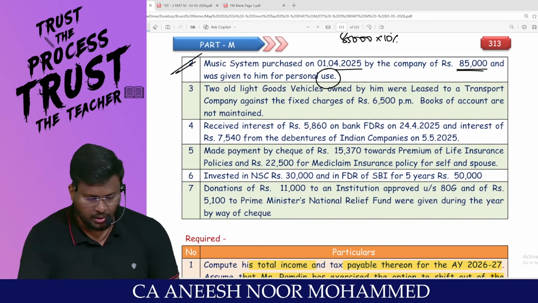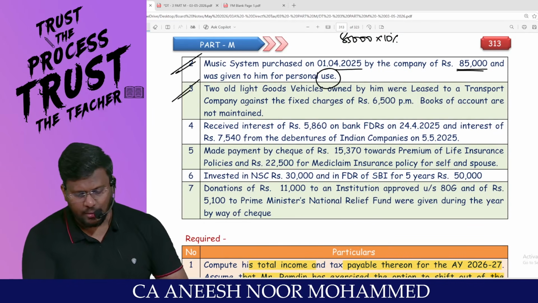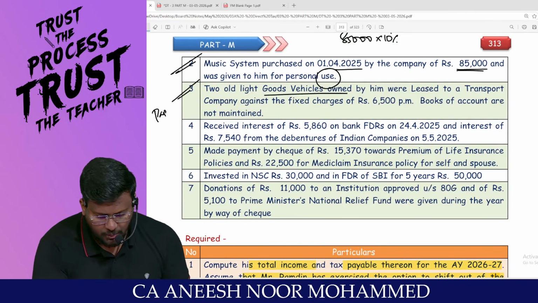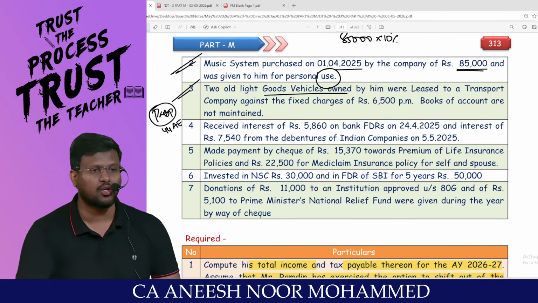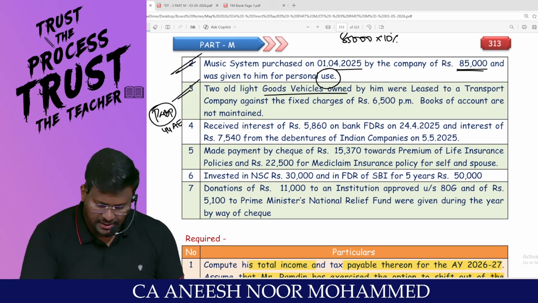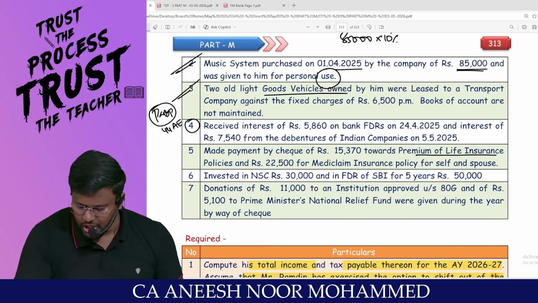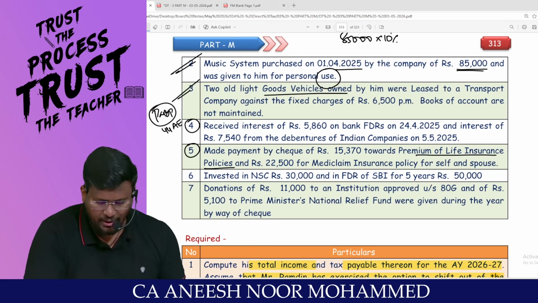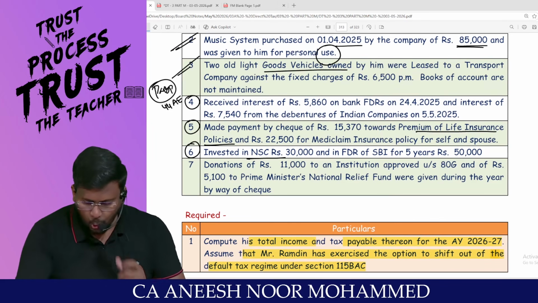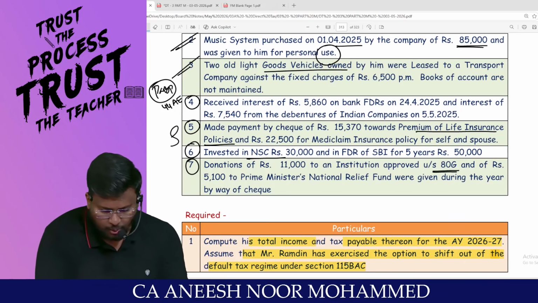Able to appreciate? Two old light goods vehicles, that means they are talking about PGBP, which is 44AE, plying, hiring and leasing of goods carriages. Received interest, they are talking about IFOS. Made payment by cheque, premium on life insurance, they are talking about 80C. Investment in NSC, they are talking about 80C. Donation under 80G, they are talking about Chapter VI-A deduction.